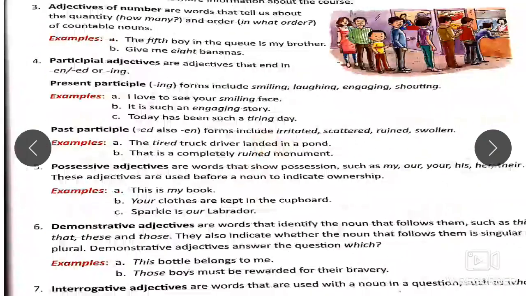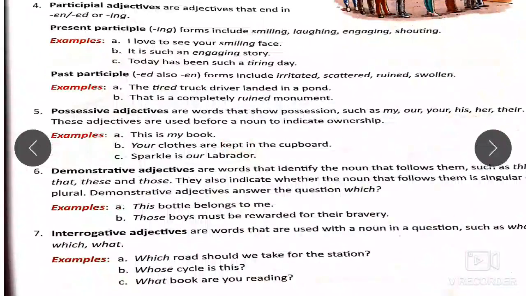Next, demonstrative adjective. Okay, a demonstrative adjective is that which again has use of the words of demonstration. Words of demonstration are like this, that, these, and those. These indicate whether the noun that follows them is singular or plural. Demonstrative adjectives answer the question which. This bottle belongs to me. Which bottle belongs to me? This bottle. Again, the word of demonstration this is followed immediately by the noun bottle. So this definitely has to be a demonstrative adjective, unlike a demonstrative pronoun.